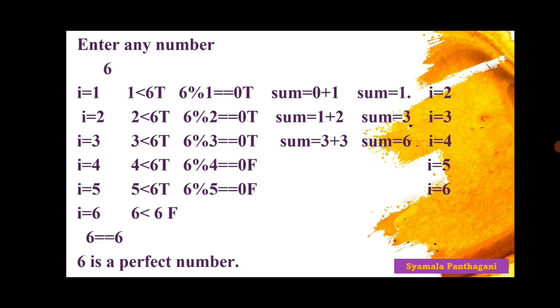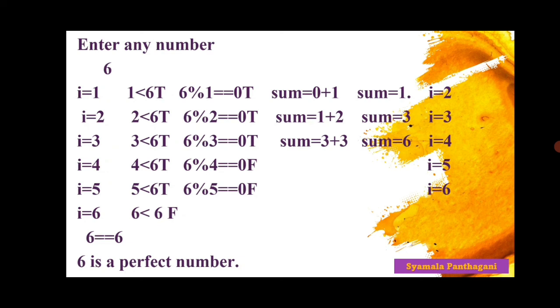Now sum is equal to sum plus i. Already the value of sum is 1, plus the value of i is 2. That's why the final value of sum is 1 plus 2 is equal to 3. Now the compiler increments the value of i by 1. That is equal to 3.